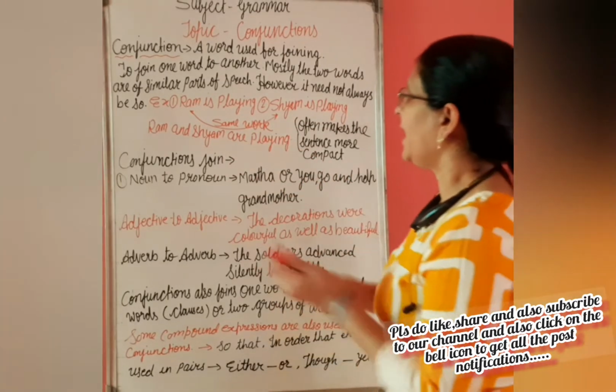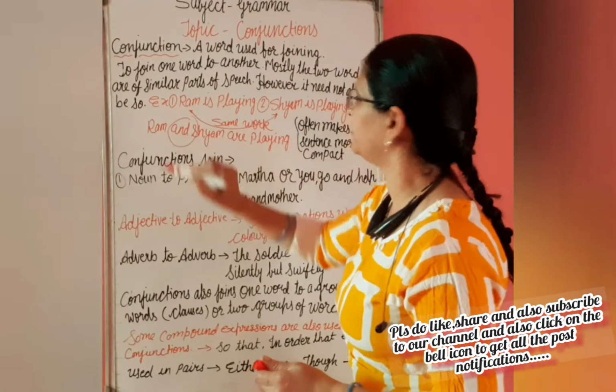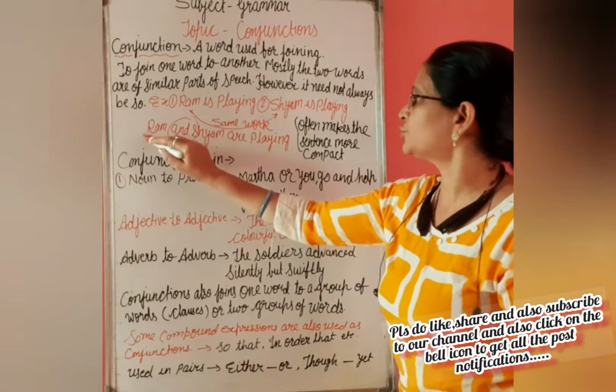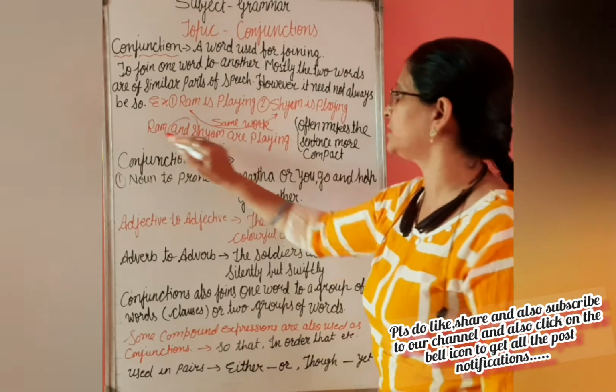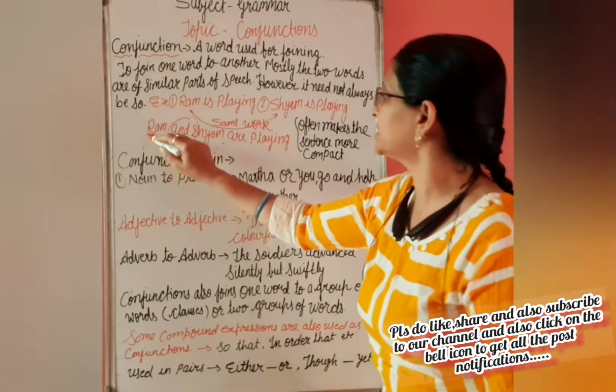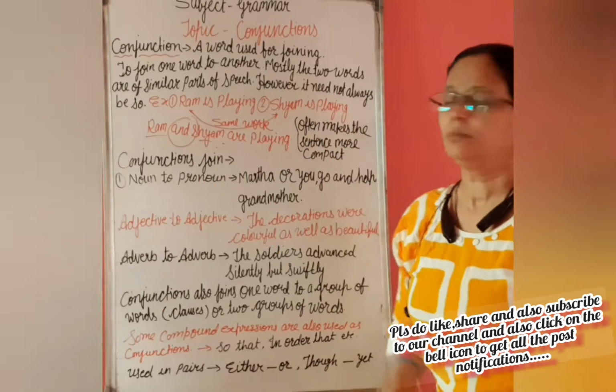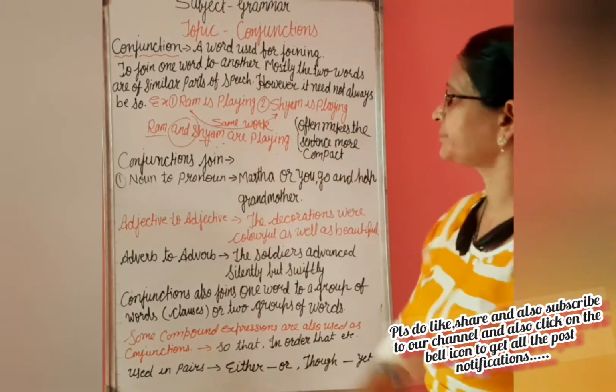So here and is the conjunction used to join these two words. These two words are nouns, joined by the conjunction and. Both are doing the similar action.